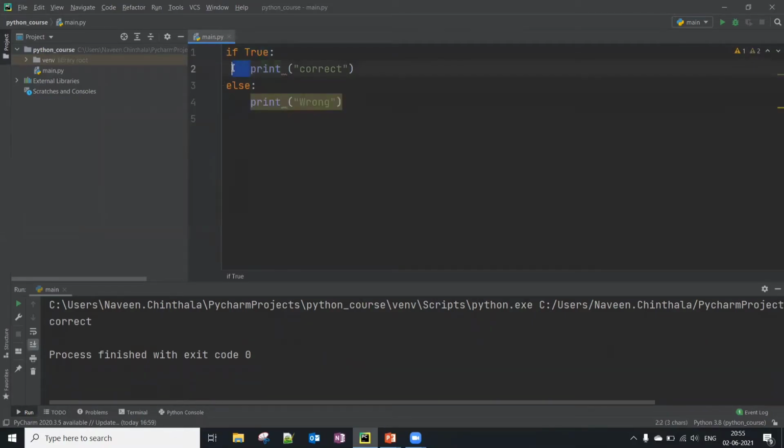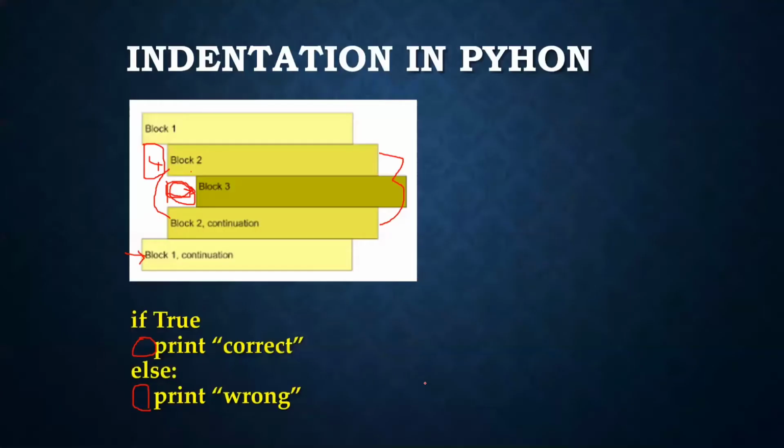You have to give exactly 4 spaces. This is best practice. And if I say false, it should print wrong. Of course, if else statements are also covered in line. Okay, move to the next one.